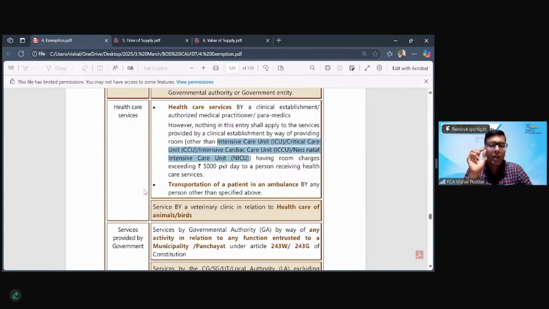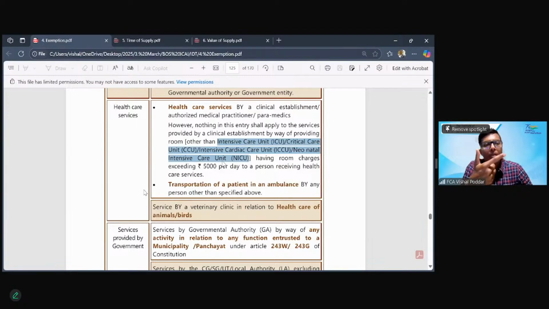So this is where you have to read the question very minutely. First check whether it is for inpatient or outpatient. If different facilities or activities are done for an outpatient, only the main healthcare would be exempt. All other food, etc., would be taxable.